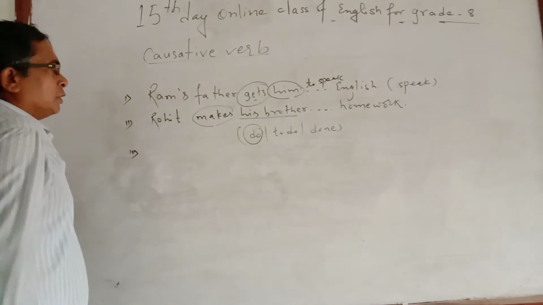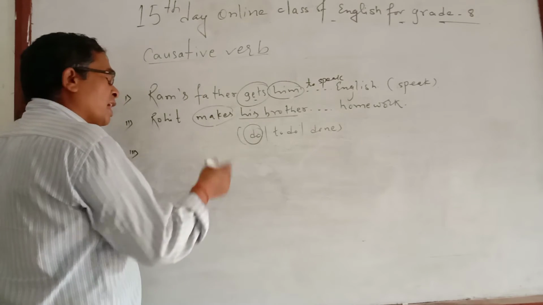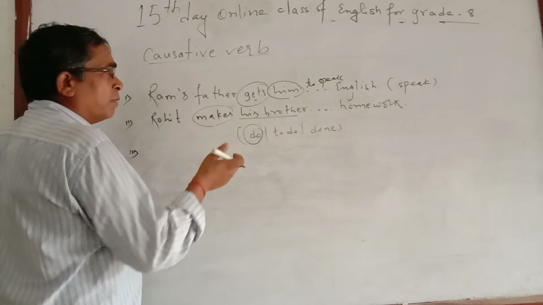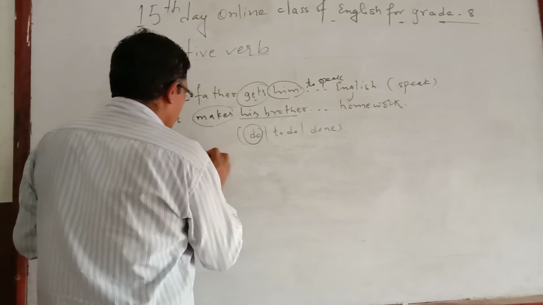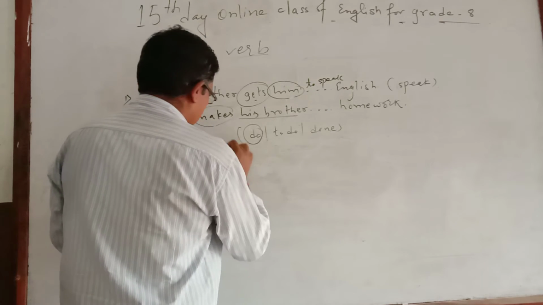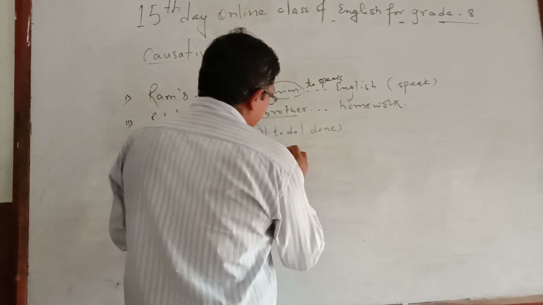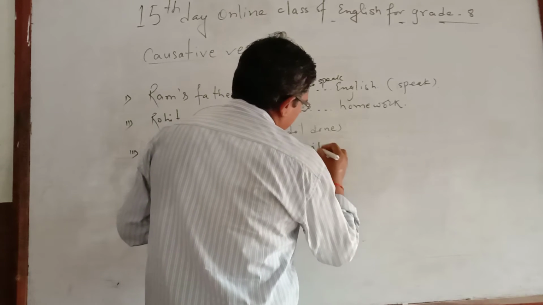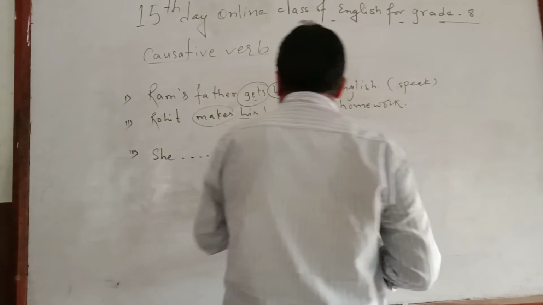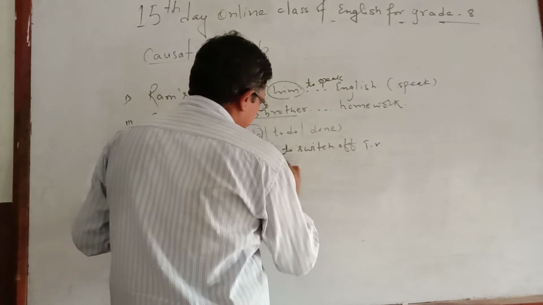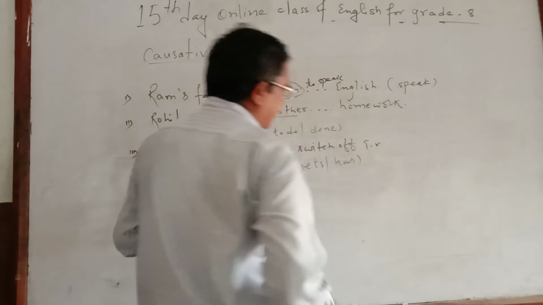Similarly, the questions may be asked in the opposite way. The opposite way means how? Here it may be asked to insert the causative verb itself. For example: "She ___ her sister to switch off TV," and in brackets there are makes, gets, and has.